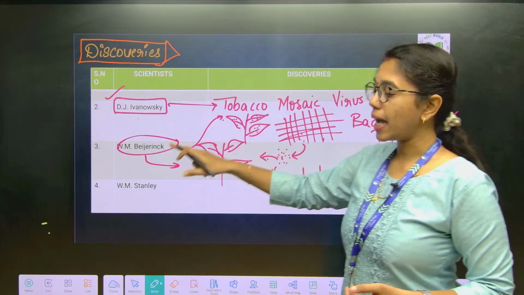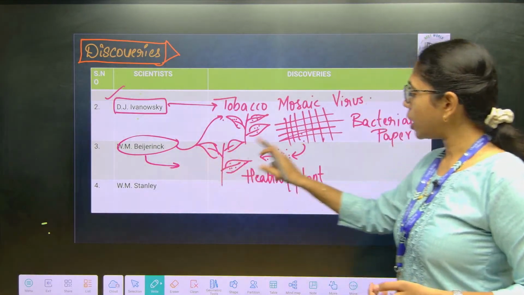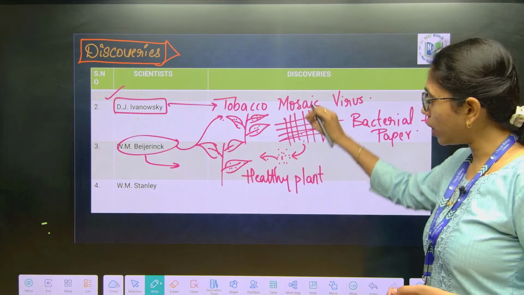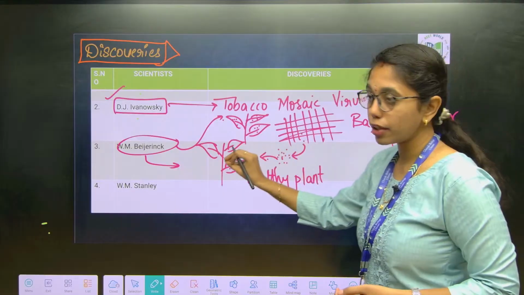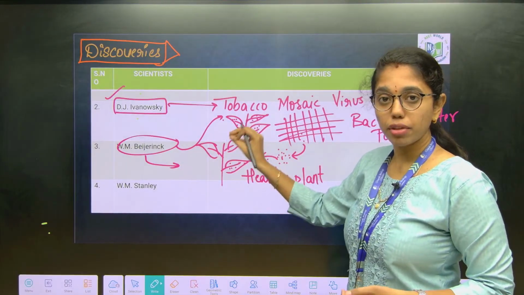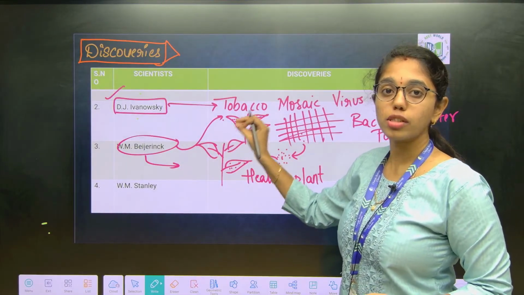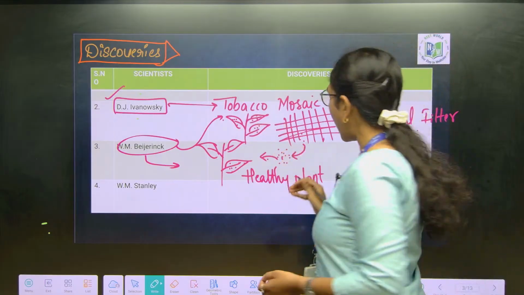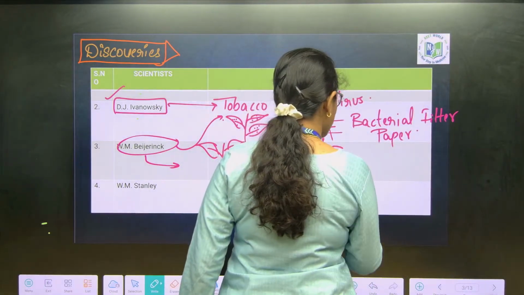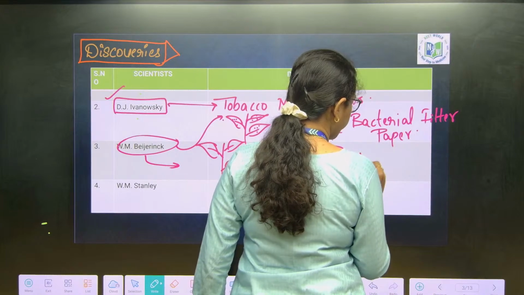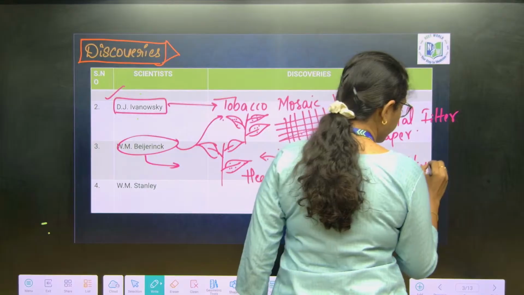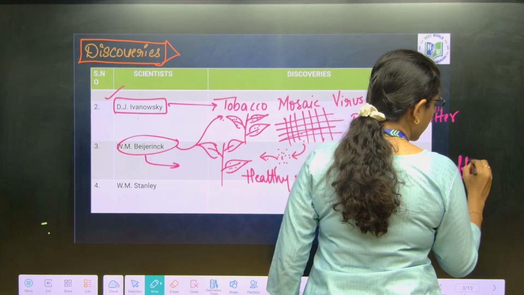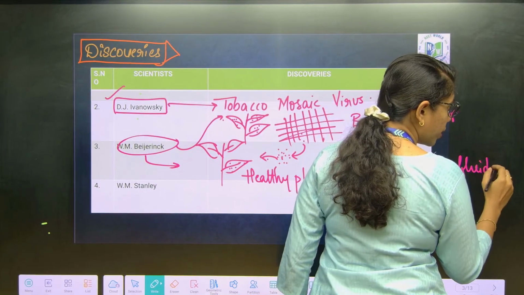Later, M.W. Beijerinck transmitted the fluid which passed out of the bacterial filter paper to a healthy plant and observed that the healthy plant was also subjected to the disease, and this he named contagium vivum fluidum.